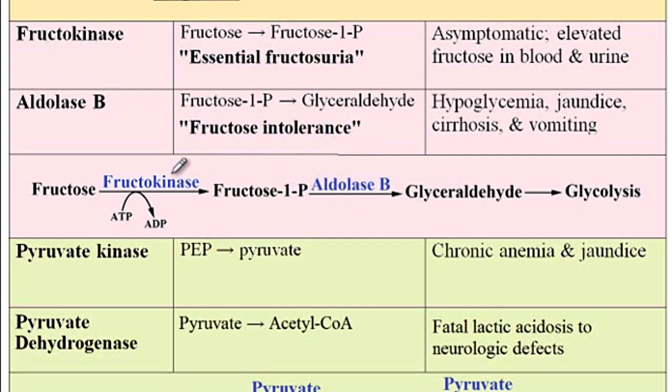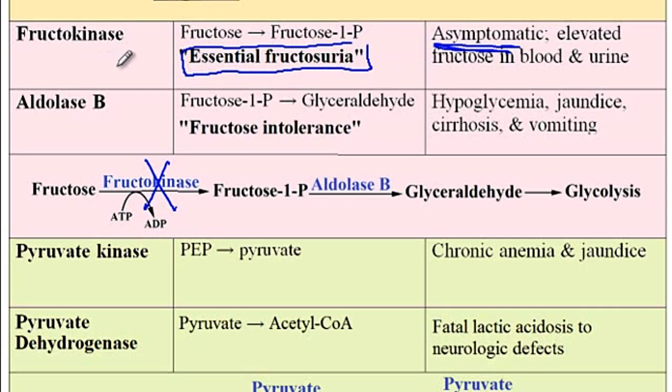However, with the fructokinase deficiency, it's only asymptomatic, and you will see the elevation of fructose in the blood or urine, but there are no symptoms associated with this disorder. And so therefore the name essential fructosuria is given to the fructokinase deficiency. On the other hand, patients with the aldolase B deficiency will have much more severe symptoms, and thus the name fructose intolerance is given to conditions that have aldolase B deficiency.